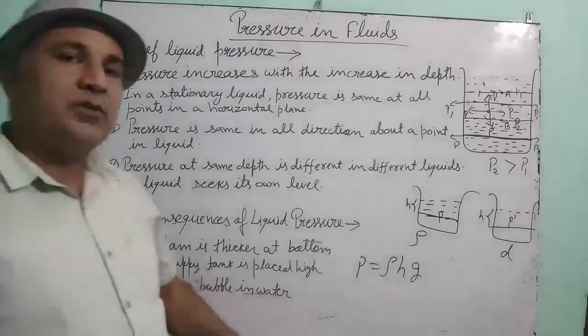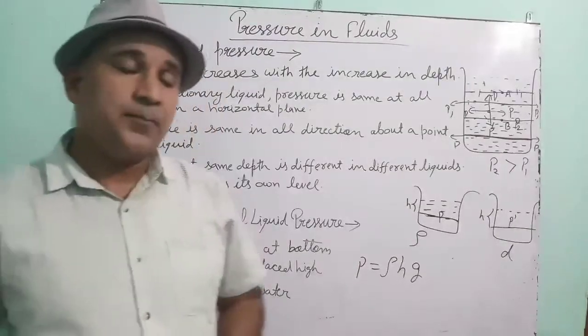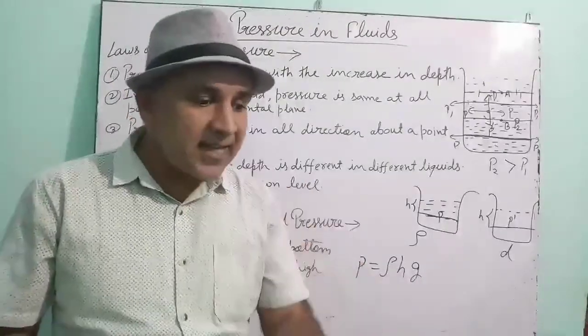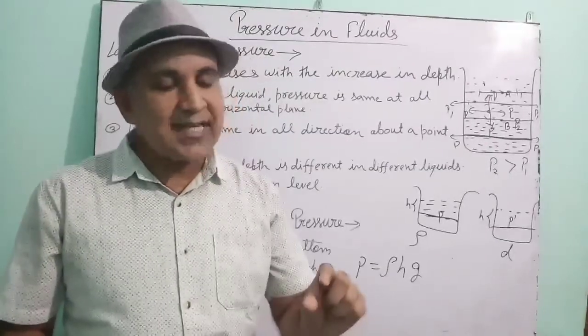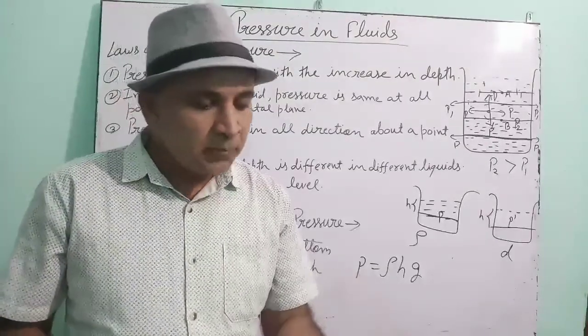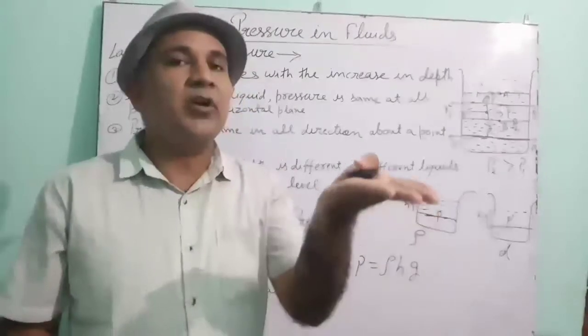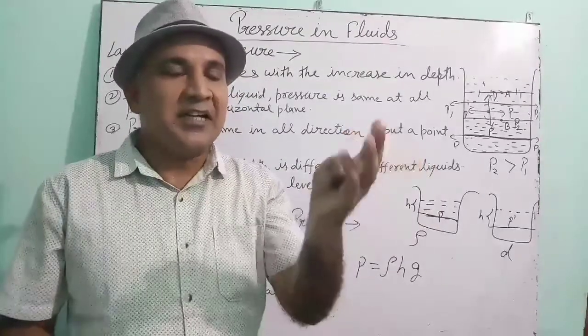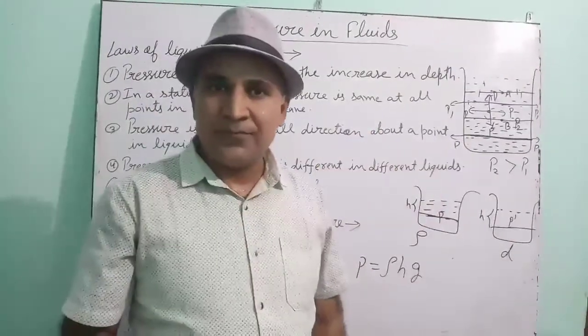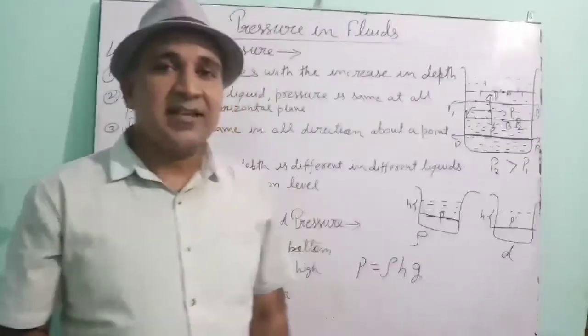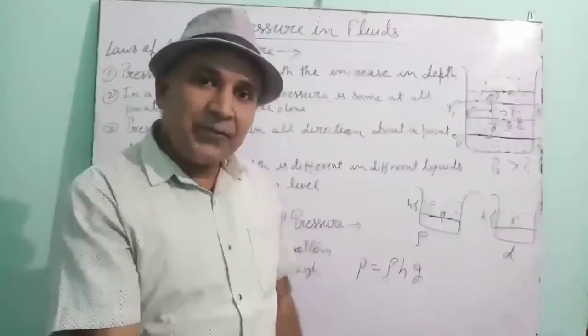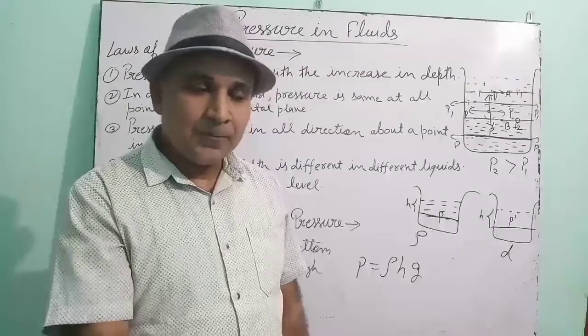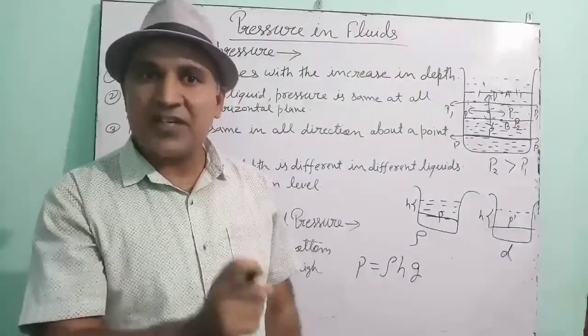Size of gas bubbles in water. Yes children, if you notice the bubbles at the bottom, their size is small. But when the bubbles come upward to the surface of the water, their size increases. The reason is the same. If the depth is more, then pressure is more.